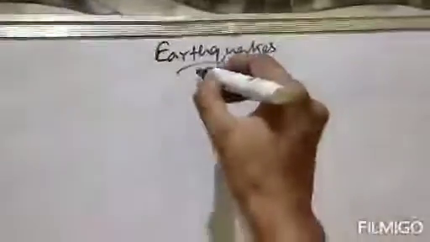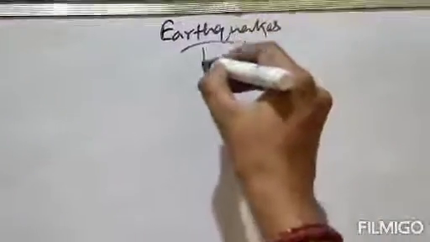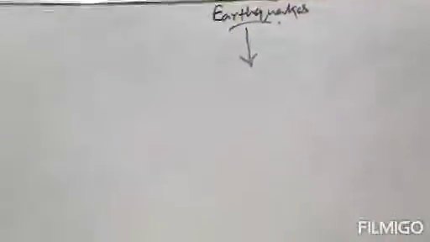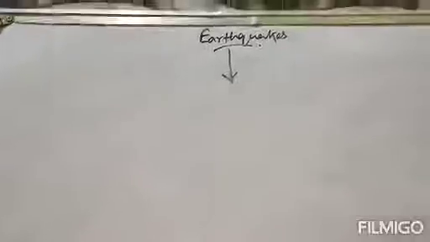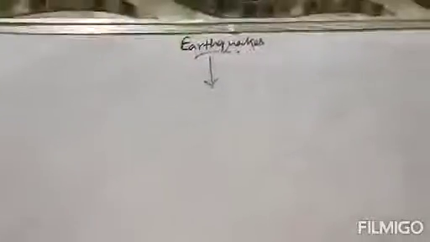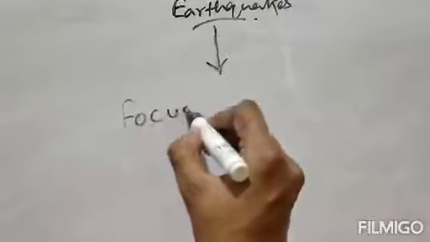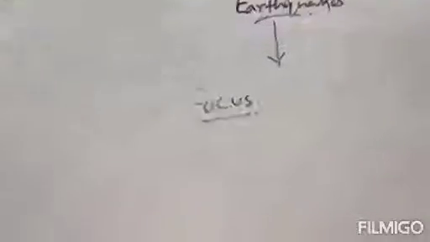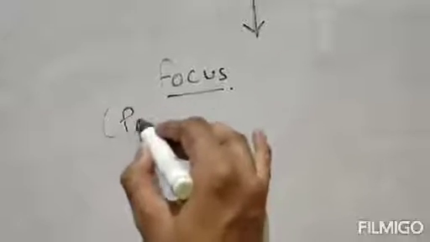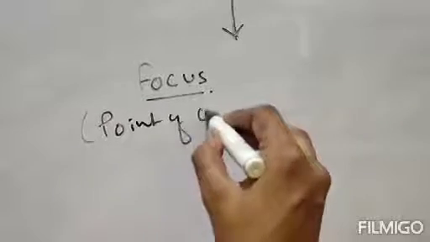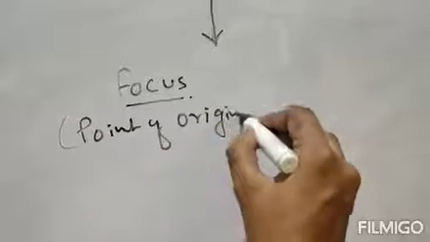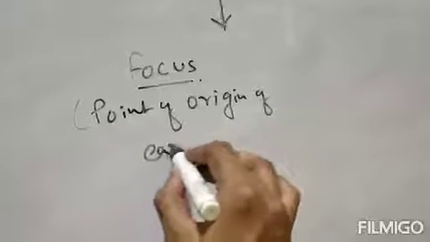To study earthquake, we first have to know what the source of an earthquake is. What is the main source of this earthquake? Its main source is known as focus. It is also known as the point of origin of the earthquake.